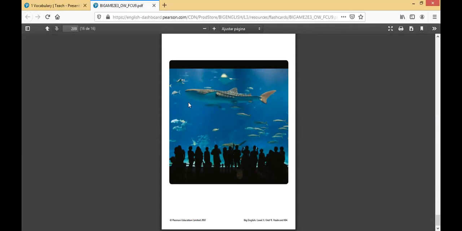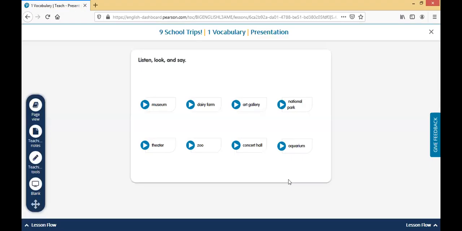That's the vocabulary that we have. Now, let's put this vocabulary into practice, so that we can remember it better later when we want to remember it. So we have here, listen, look, and say.